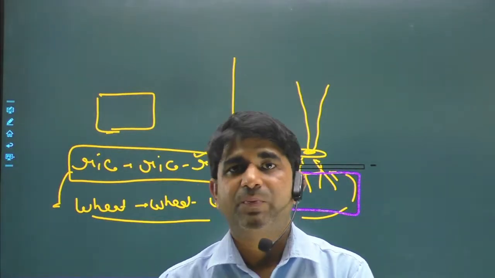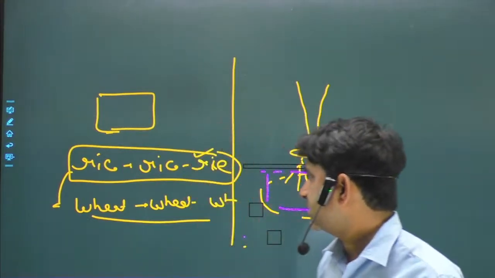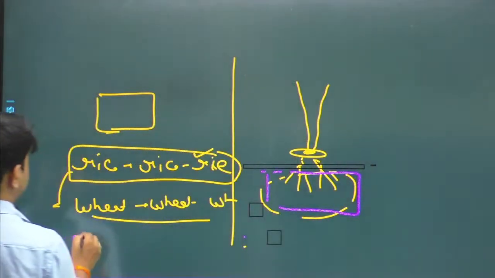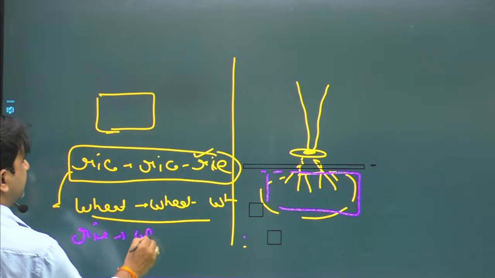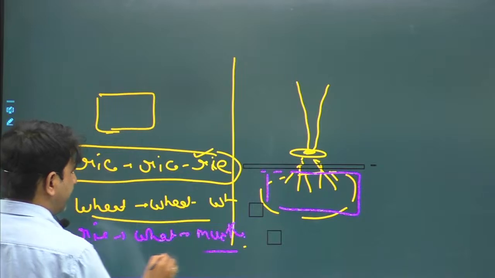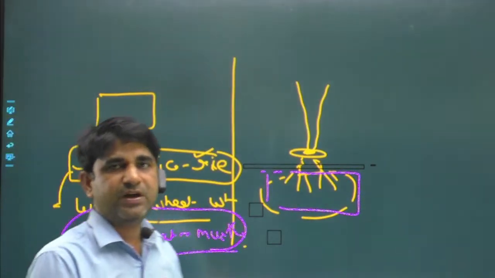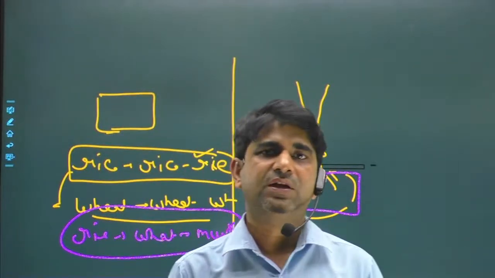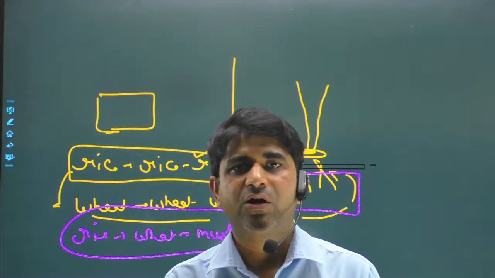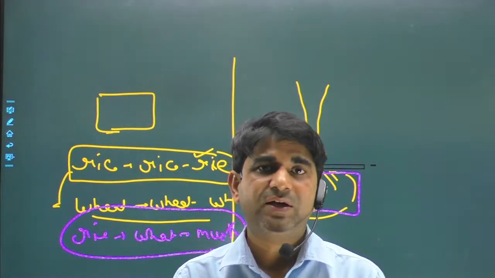But if we do not use that monoculture practice, what happens? Suppose one time I use rice, then wheat, and then mustard. In that cycle we are trying to use all the nutrients of the land. That will be very good for the land productivity as well as for our productivity too, and it will also conserve the environmental things.